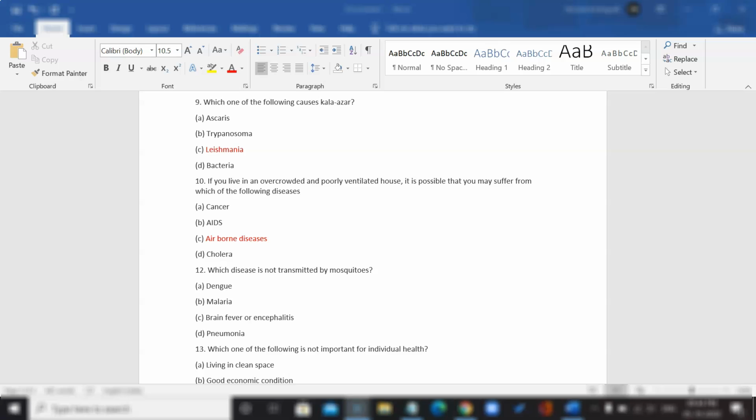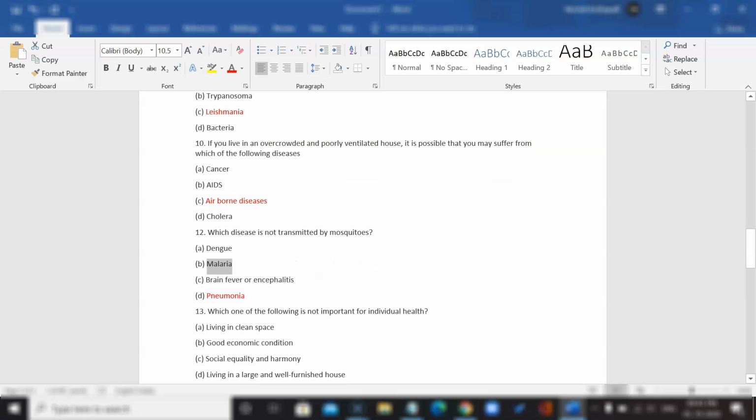Number 12. I skipped 11, hope you don't mind. Which disease is not transmitted by mosquitoes? Dengue, malaria, brain fever or encephalitis, pneumonia? Obviously, the answer is pneumonia. There are only a few diseases that mosquitoes, which are a vector, can actually spread. Dengue is definitely one of them. Malaria, brain fever or encephalitis, chikungunya, etc. Pneumonia is certainly not one of them.